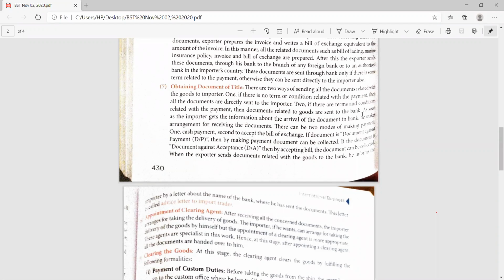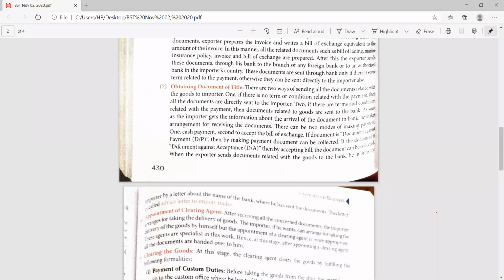As soon as the importer gets the information about the arrival of the documents from the bank, he makes the arrangement for receiving the documents, and he can make the payment, or whatever payment is to be made by him. It may be cash payment or it may be document against payment. Two types of payment are there. Please underline cash payment. Cash payment means when the payment is done in cash only.